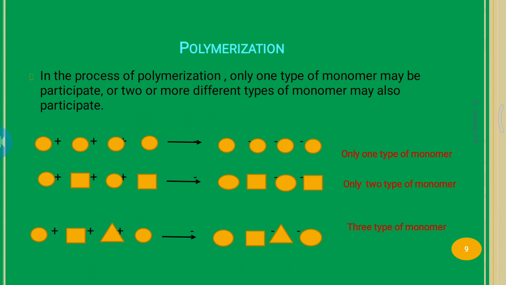So here is polymerization. There are different types of polymerization. In the process of polymerization, only one type of monomer may participate.